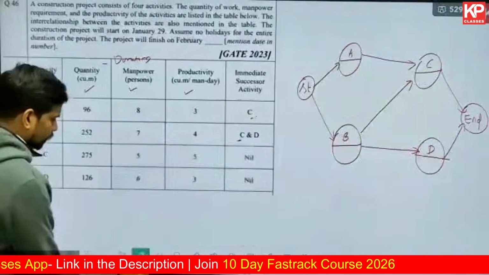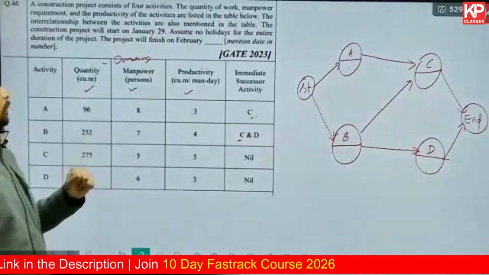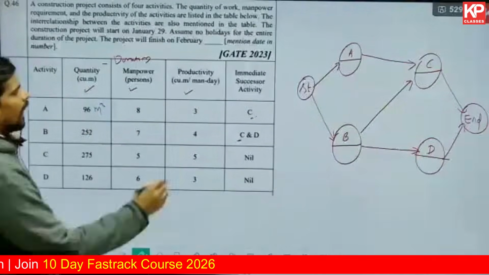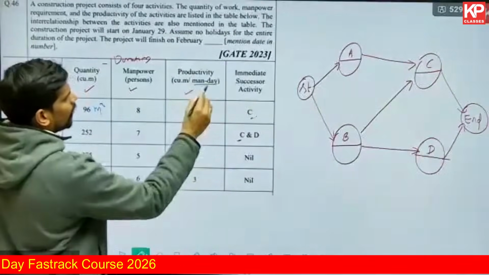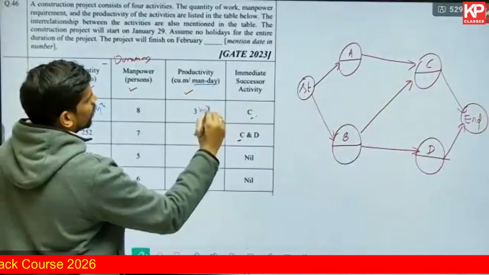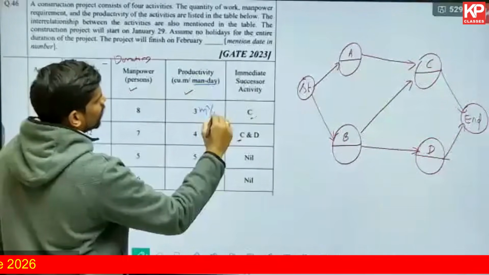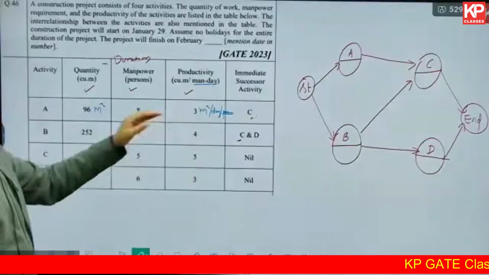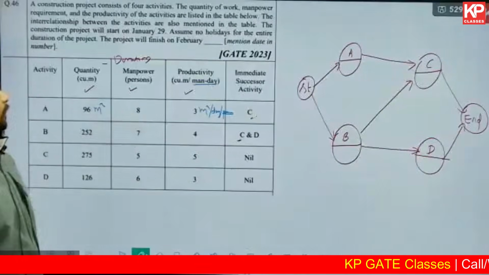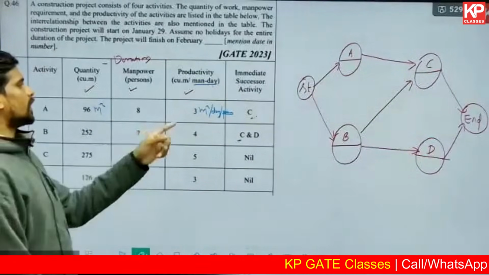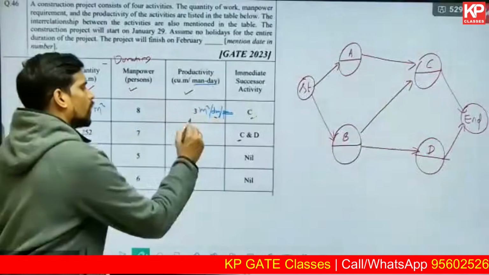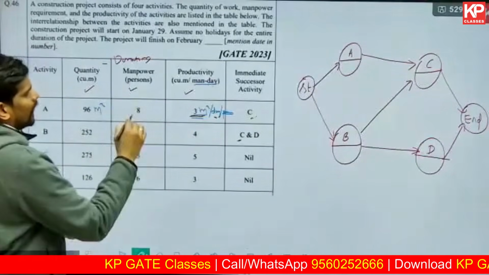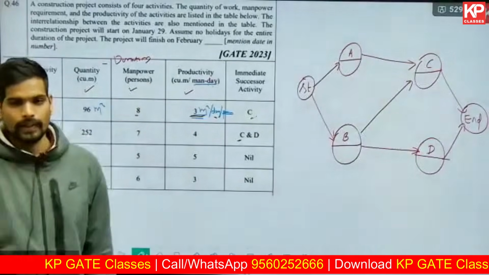To find out the durations, can you tell me for activity A, if you want to do 96 cubic meters of work and one person in one day can do 3 cubic meters of work, per person per day, and you have 8 workers working on it, how much work can the team of 8 people do in one day?